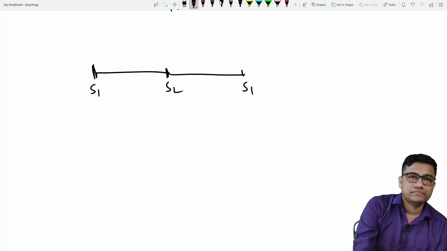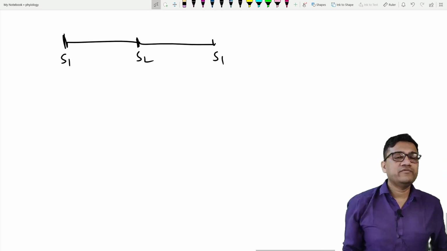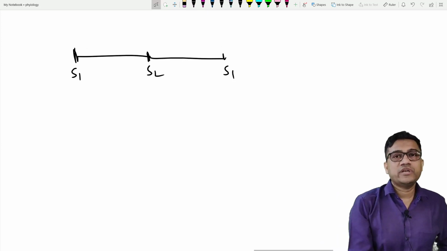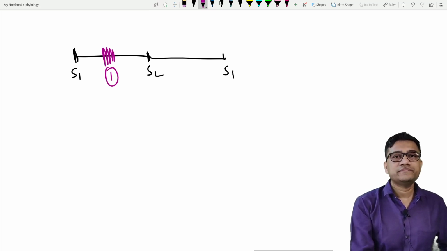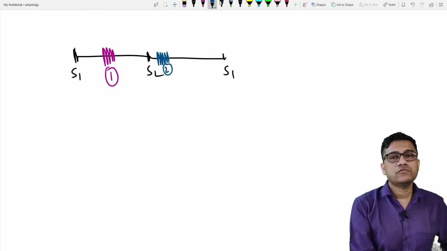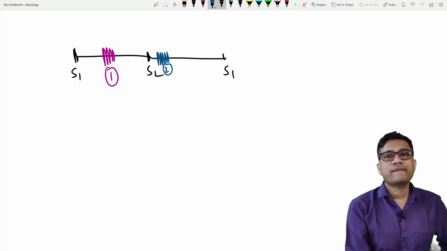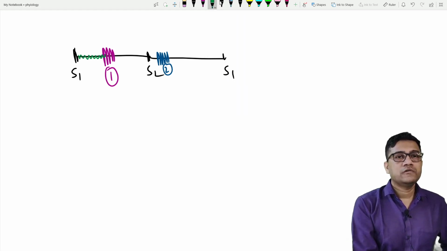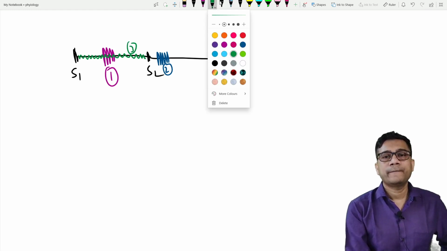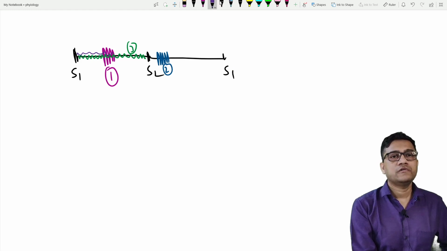Let's do the experiment. I'll give you a condition and you tell me which is the murmur. I'll use green and different colors. Identify the murmur. This is one, two, three, four.